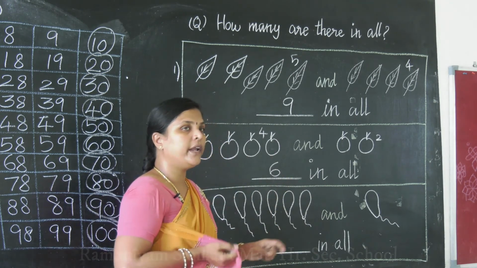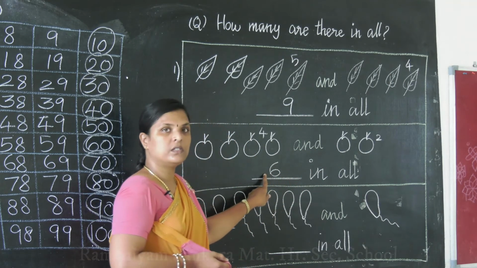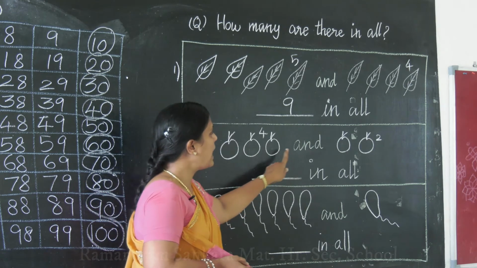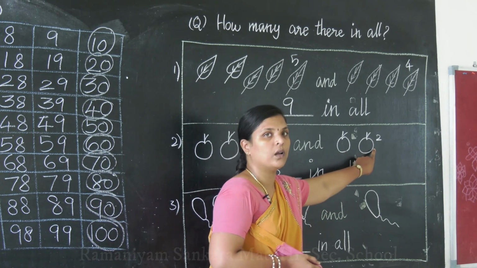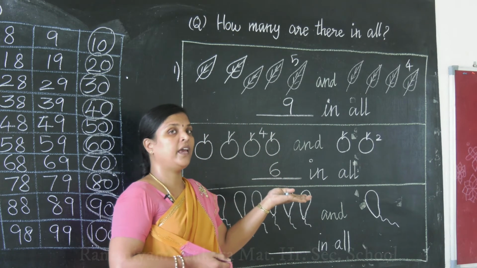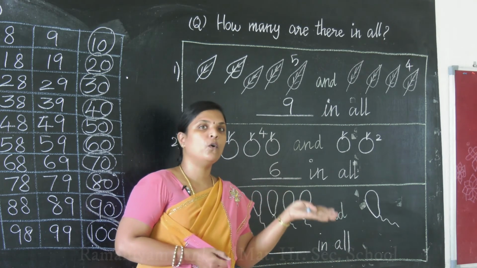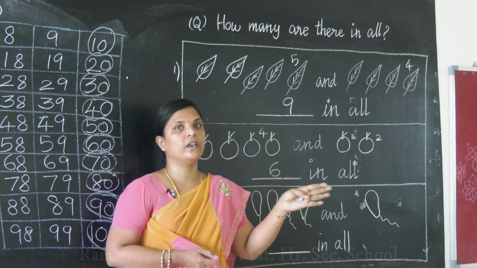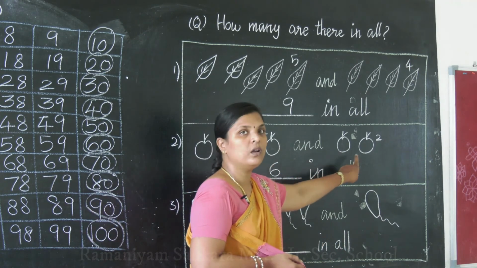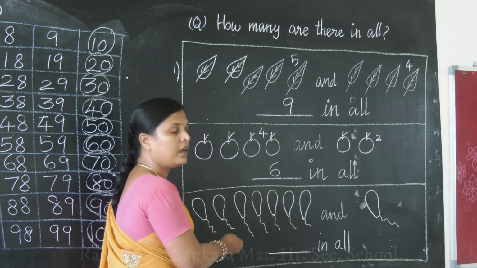So how to read it? 4 and 2 will give you 6. Shall we say it in another way? 4 and 2 more is 6. Okay ma? Either you can say 4 and 2 will give you 6 or 4 and 2 more is 6. Okay ma children? Now we'll move on to the last one.